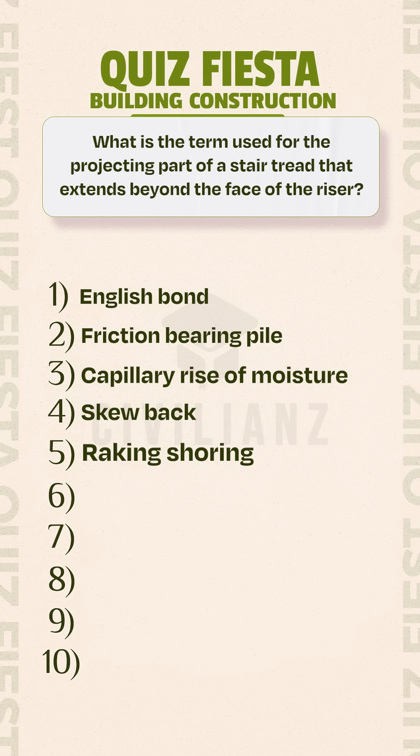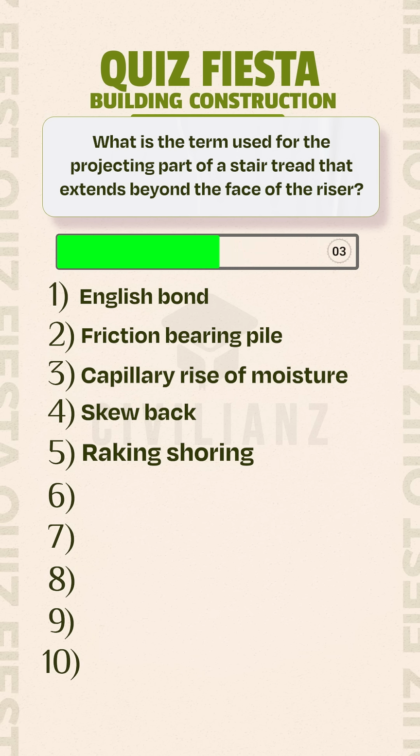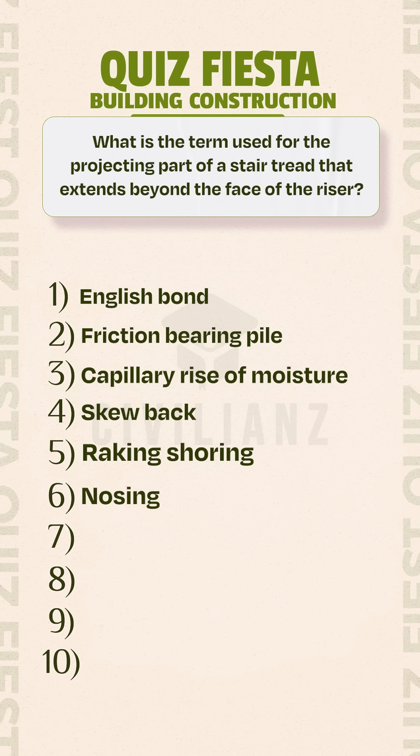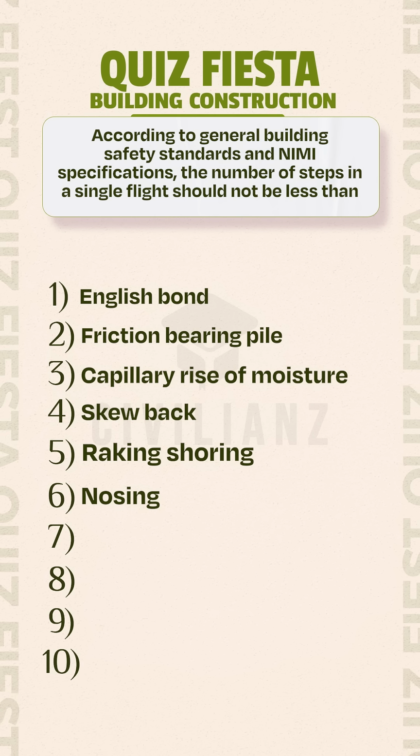Raking shoring. What is the term used for the projecting part of a stair tread that extends beyond the face of the riser? Nosing. According to General Building Safety Standards and NEMI specifications, the number of steps in a single flight should not be less than